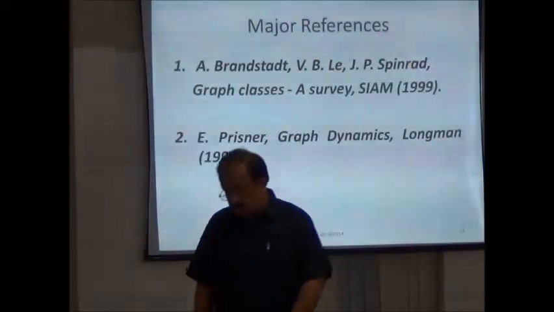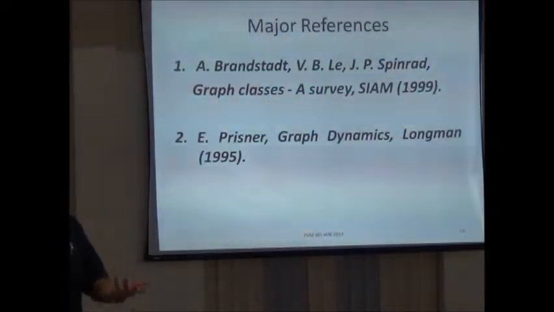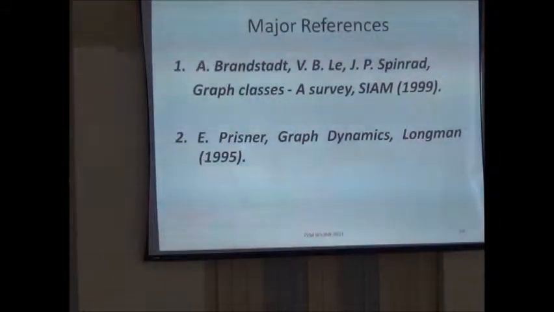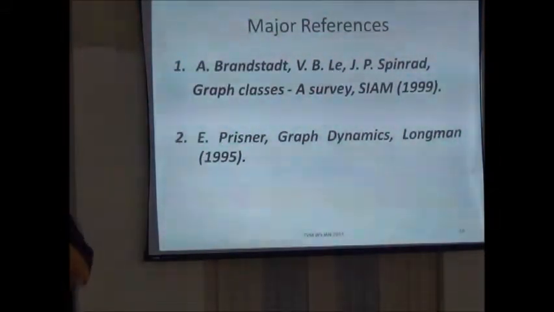So where do you get such operators? Where do you get graph classes? These are the two Bibles for those who want to do research in graph dynamics or graph classes: Andreas Brandstädt's Graph Classes and Prisner's Graph Dynamics. This is the usual trouble with youngsters.